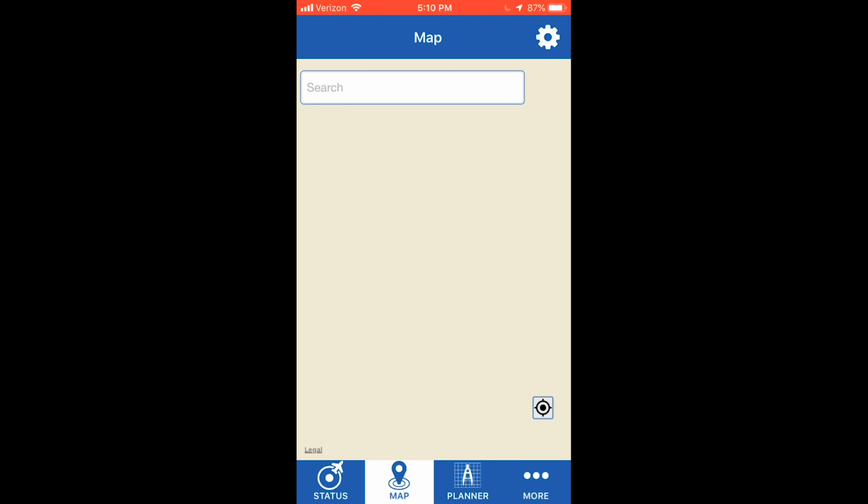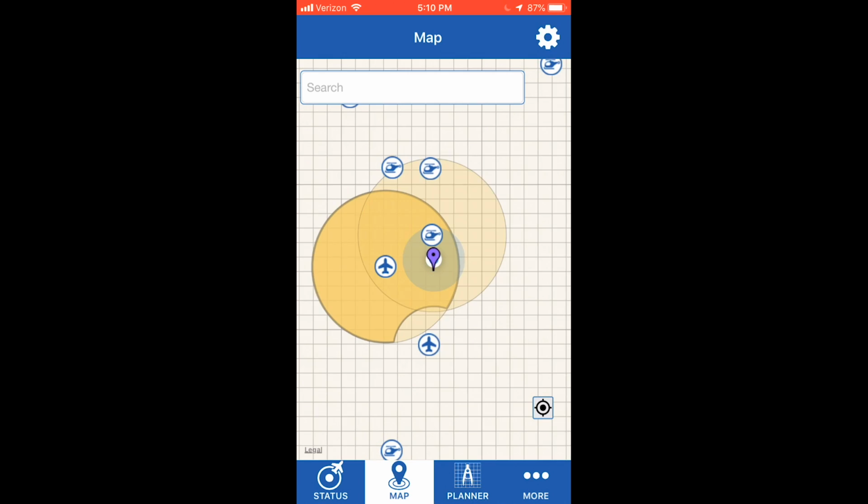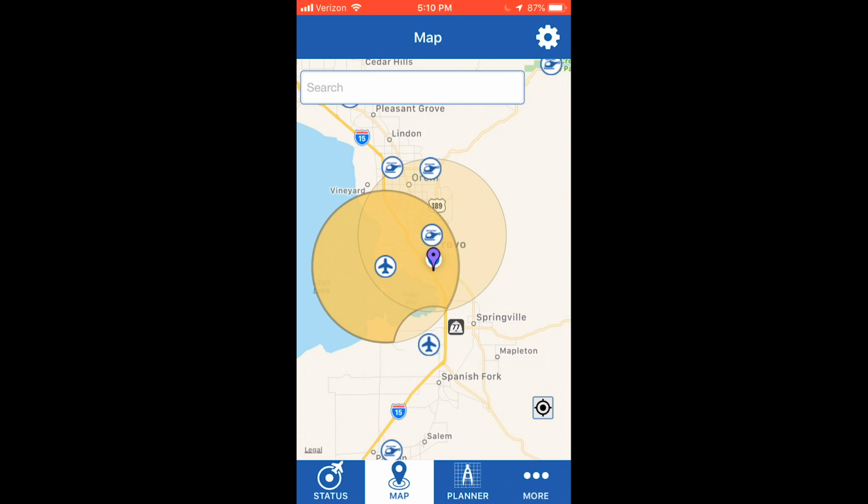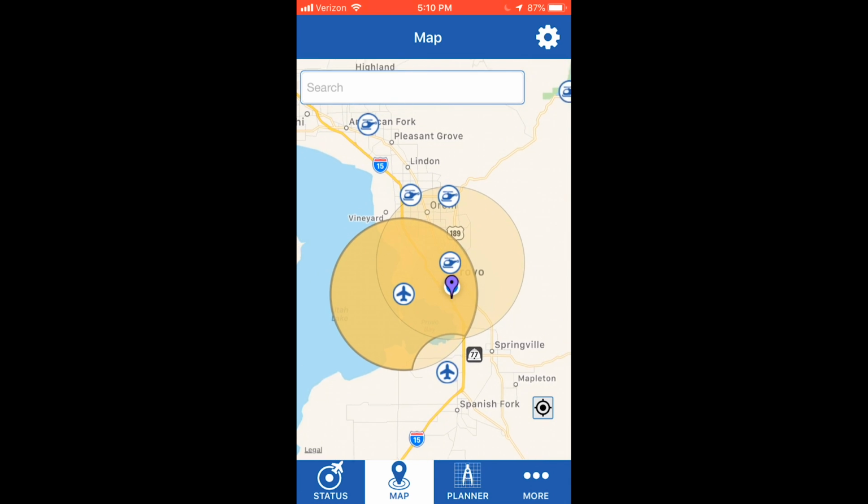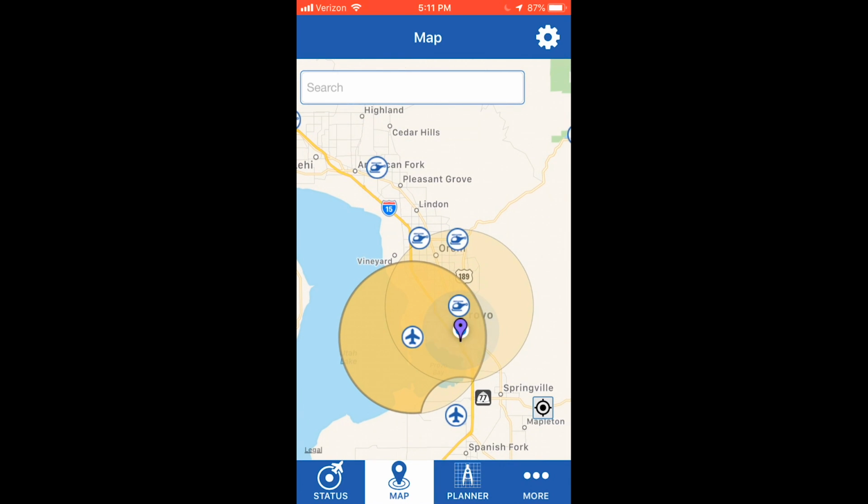If we go over to the map, you'll see that it'll actually take quite a while to load the map. I've seen it take as long as 10 seconds. So to me, that is something that's not that good about this app. However, it does give you icons and shows you where airports are as well as heliports.